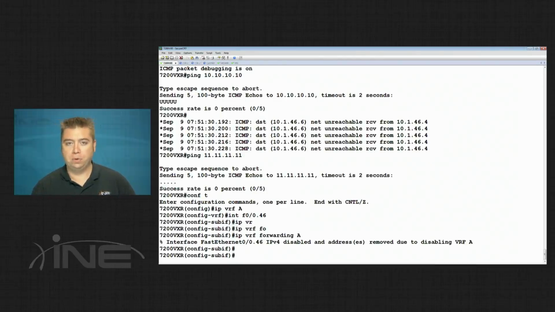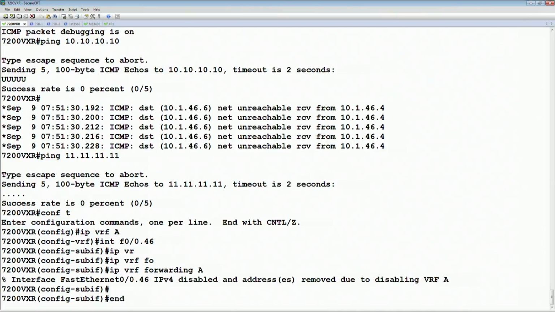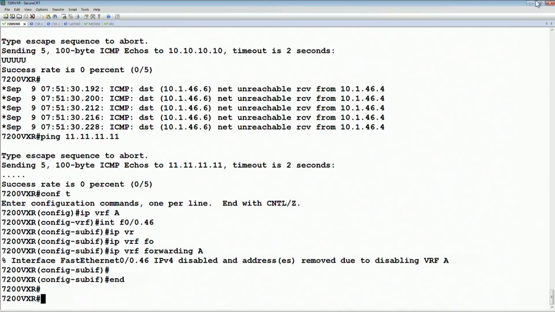Otherwise in IOS, we would go to the VRF definition, activate address families IPv4 and v6, then apply the VRF membership to the link level. So the end result is really the same, a logical copy of the routing table, but of course the syntax and the order of the steps are a little bit different between the two platforms.